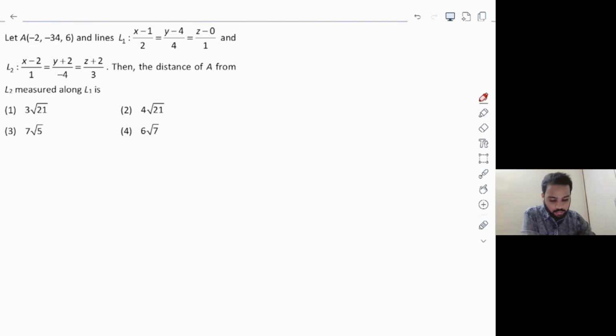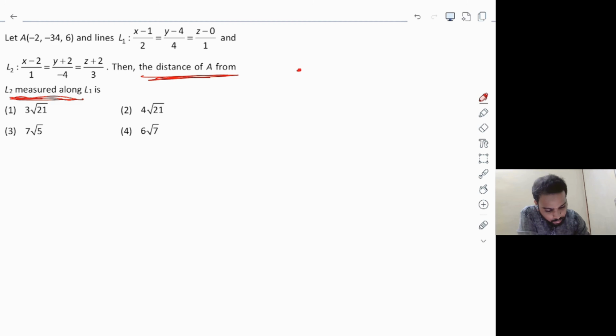This is a question from 3D geometry involving lines. So let's read the question. There is a point A, and lines L1 and L2 are both given to you. We have to find the distance of the point A from L2 measured along L1. It's one of the previous questions from a previous JEE Main session, just with some numericals changed here, and it is obviously potentially important for JEE Advanced as well. So let us try to see it very clearly.